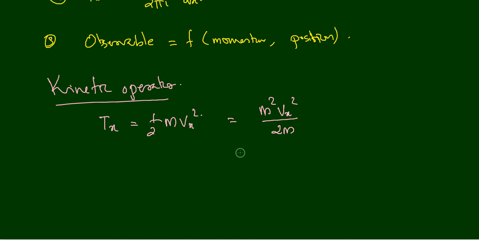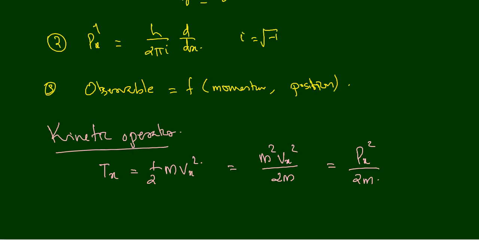And it means that in m square vx square, what is m vx? M into vx is px, because mass into velocity is momentum. So we can write px square divided by 2m. So kinetic energy is equal to px square divided by 2m. Okay, so we have expressed the kinetic energy as a function of momentum now. That is what we have said here, right?